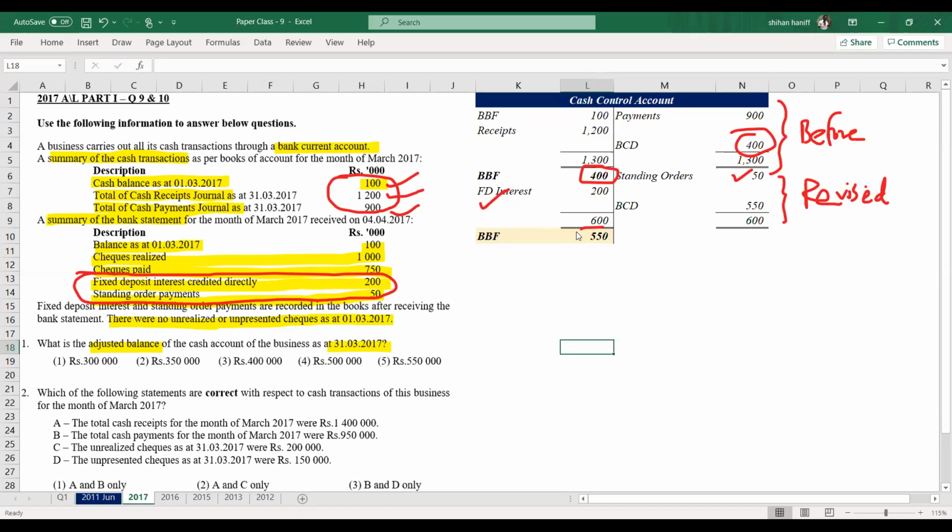Then the revised cash balance is 550. So that is the adjusted balance. Adjusted cash control account balance is 550. If there are any doubts, let me know. I will clear it.